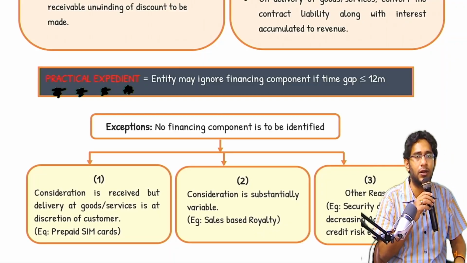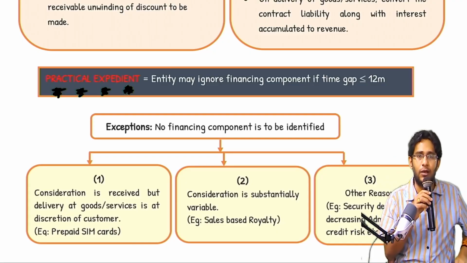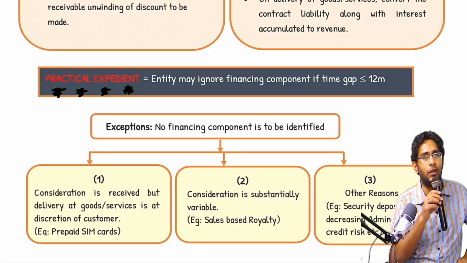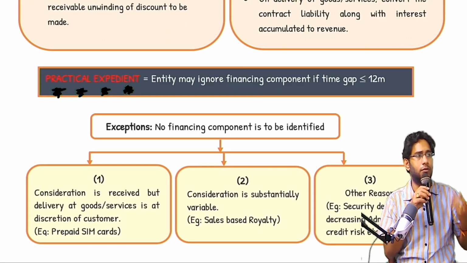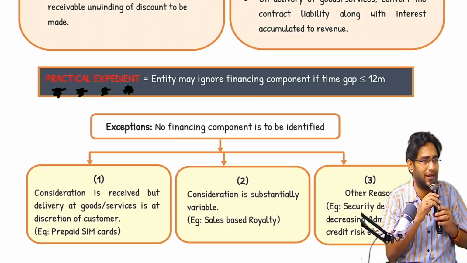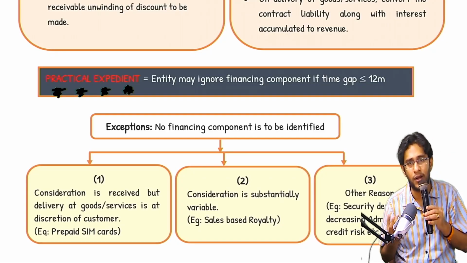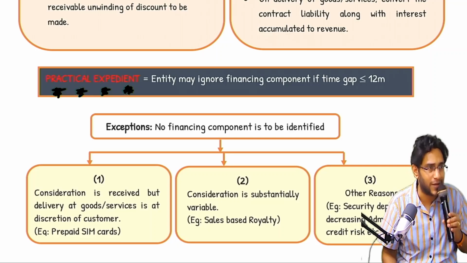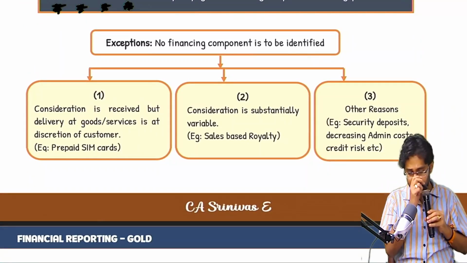Don't recognize interest income. Directly record debtor account debit to sales with the full amount. And if you say, no sir, I want to record, I know time value of money properly, I will do monthly compounding, do it, your wish. If you don't want to do it, then you are exempt. There is a choice. Practical expedient means to make your things quicker. Small convenience adjustments are given. That is that. Next.